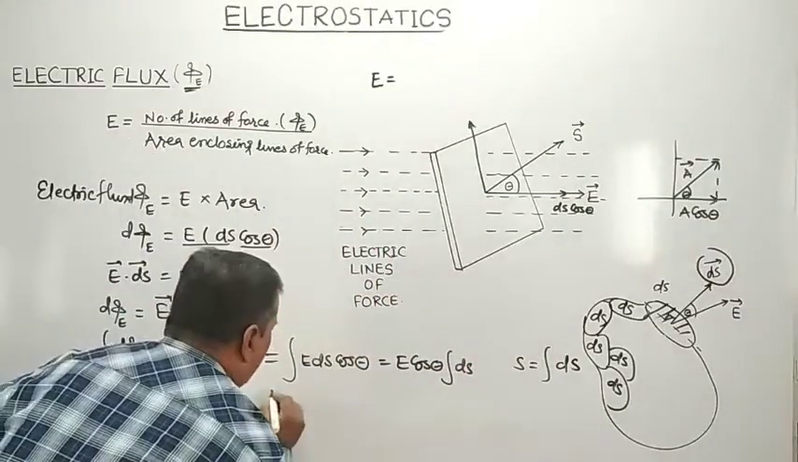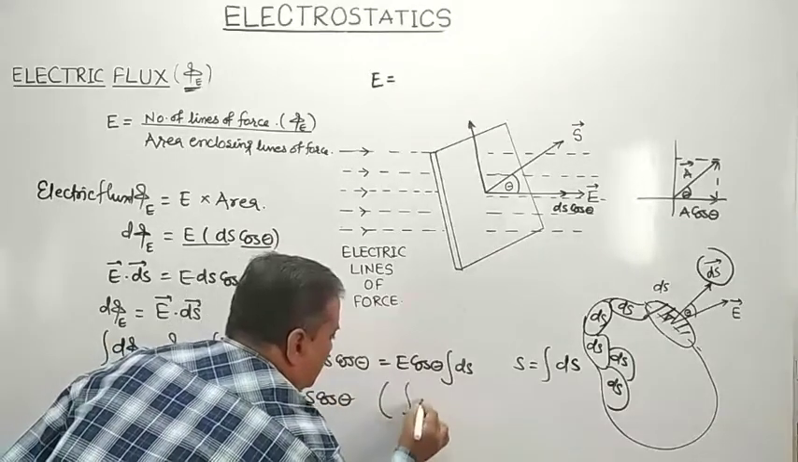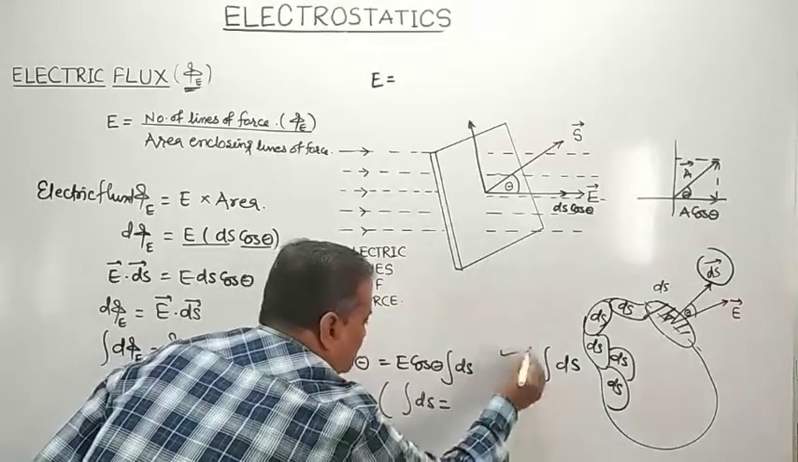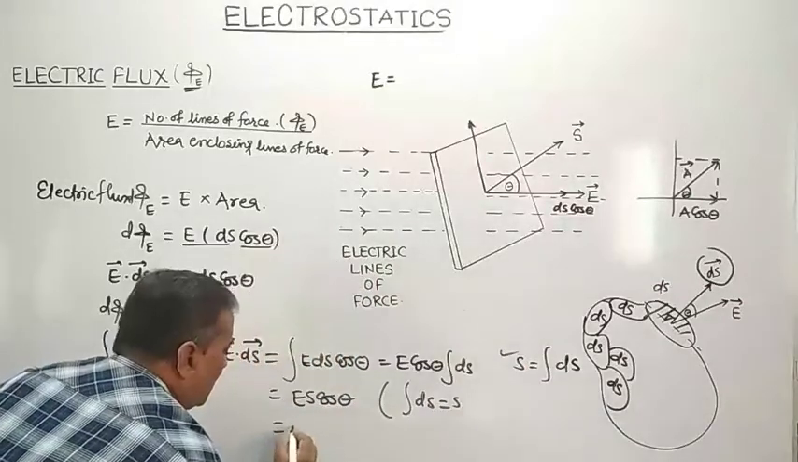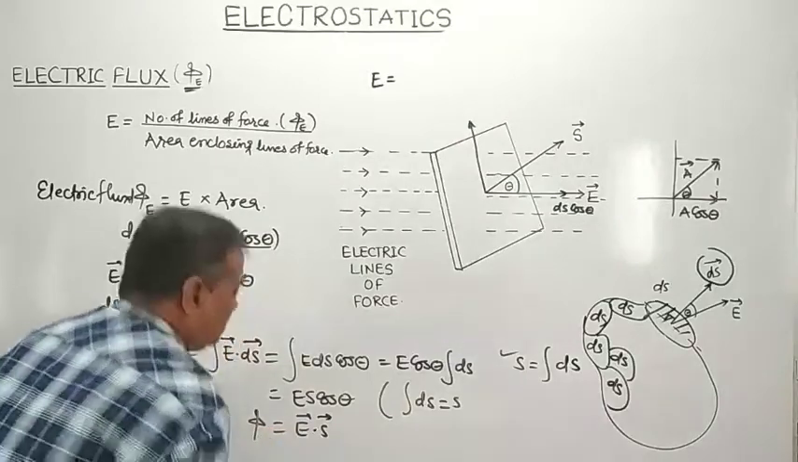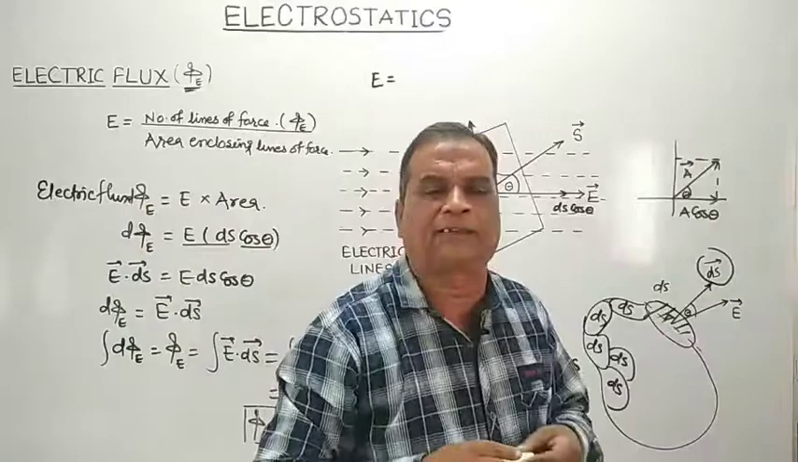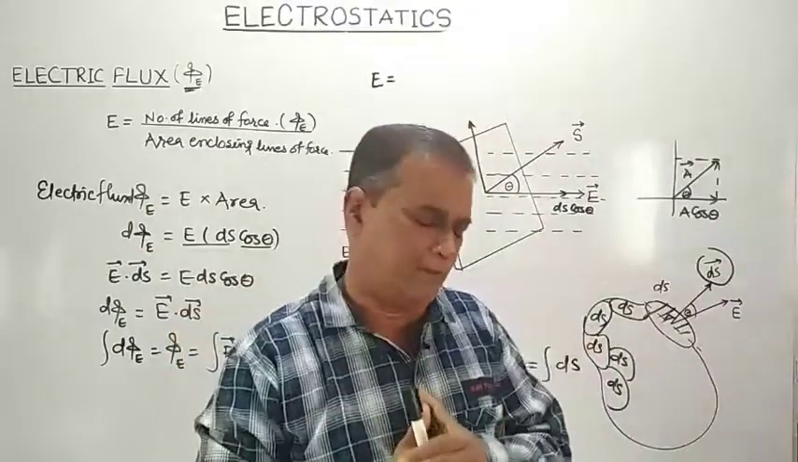or it may be equal to what? E S cos theta, because integration of ds is equal to S, or it may be vector E dot vector S. Phi is equal to vector E dot vector S. Phi is equal to what? Vector E dot vector S.